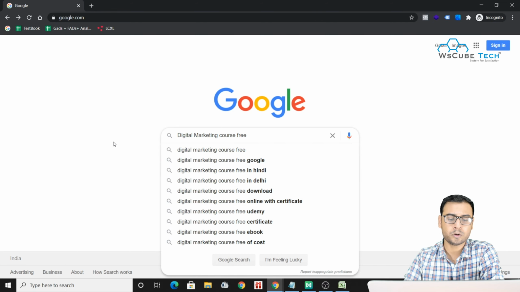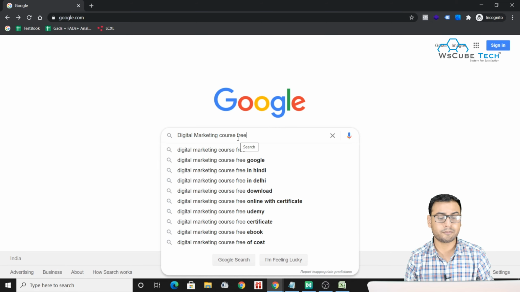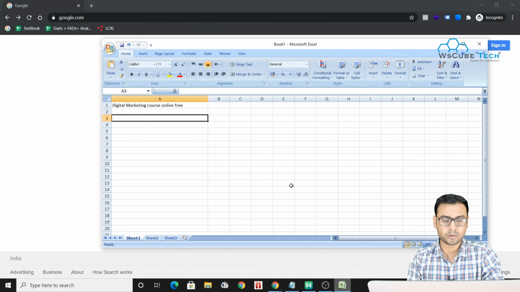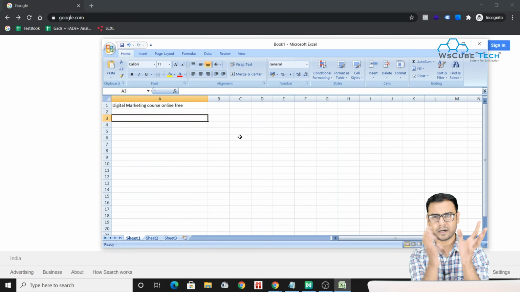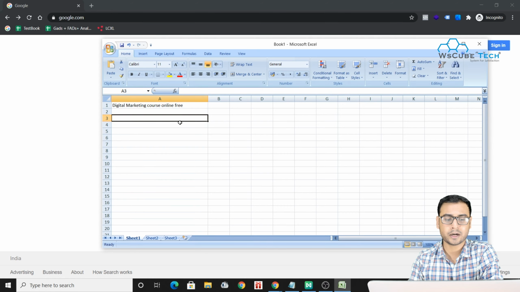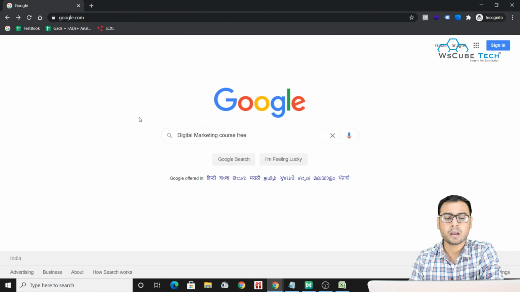It's kind of a loop. You have to start with your seed keyword or primary keyword, then find the different long tail keywords from the suggestions itself, and write them down here. You have to keep writing them, and once you are done finding keywords from different sources, only then will you be able to figure out what kind of keywords you are finalizing. So this is one way you can figure out some long tail keywords.